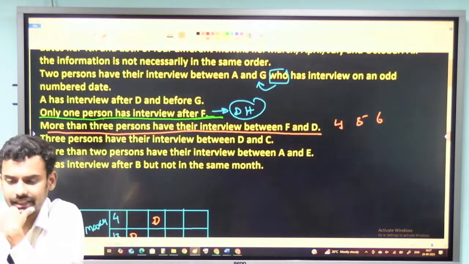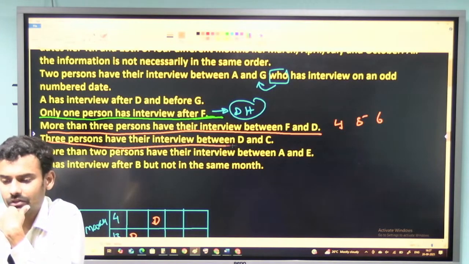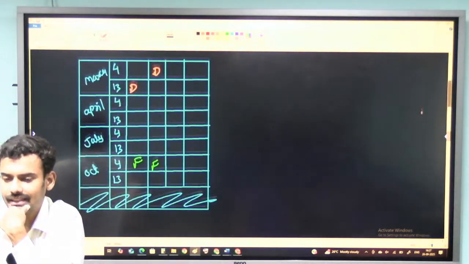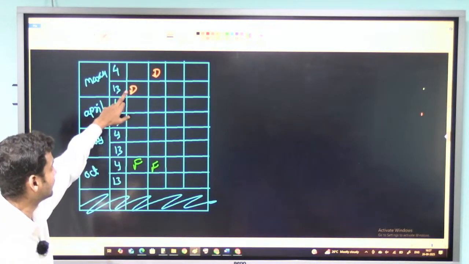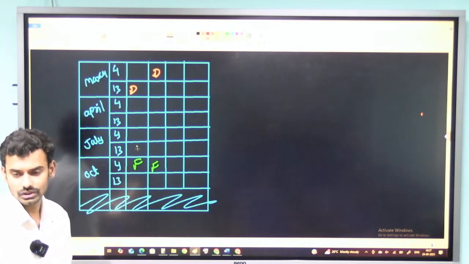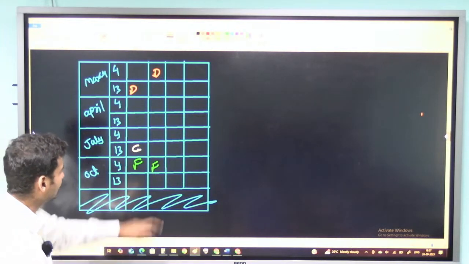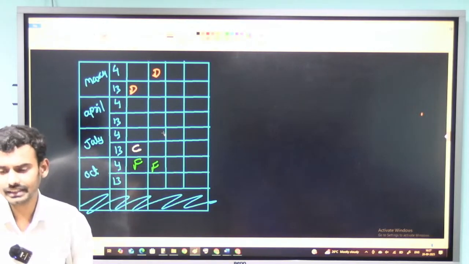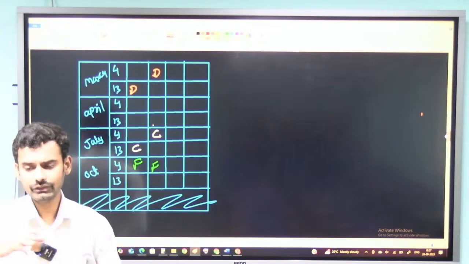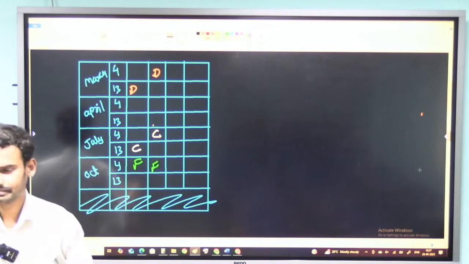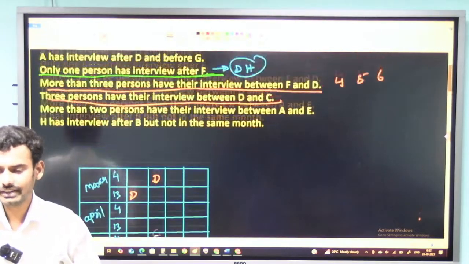Coming to the next hint. 3 persons have their interview between D and C. Now I need to fix C with respect to D. There are 3 people. So D is here, 1, 2, 3. I need to take C here in the first case. Second case, D is here, 1, 2, 3. I need to take C here. So these are the conditions now. In both cases, I have fixed D, I have fixed C, and I have fixed F. So far I have fixed 3 persons.